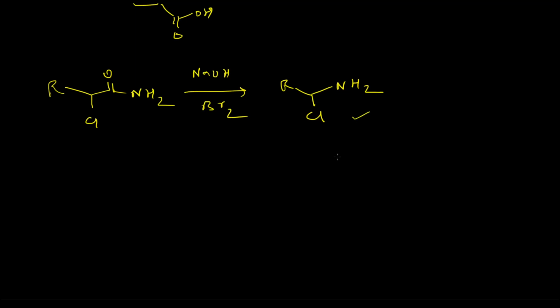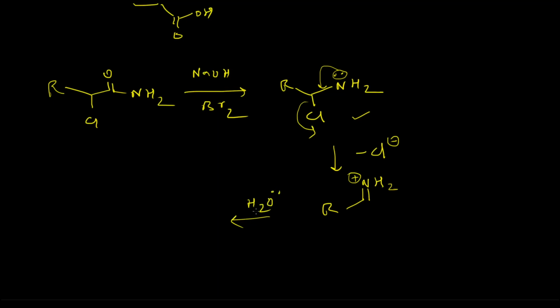So after that, what will happen? The lone pair of this NH2 group will assist the dissociation of this carbon-chlorine bond, and Cl minus will leave the system. That will lead to the formation of an imine salt, which will then be hydrolyzed by the water molecule present in the system.